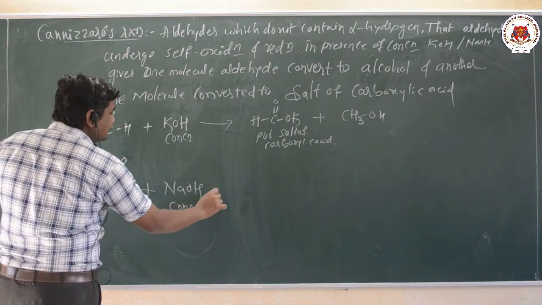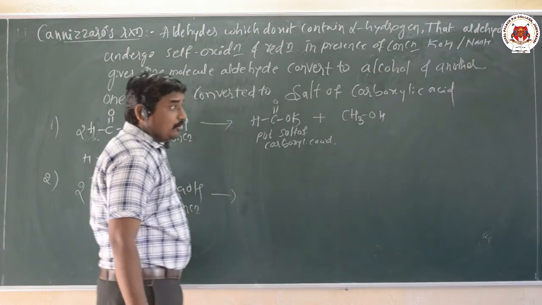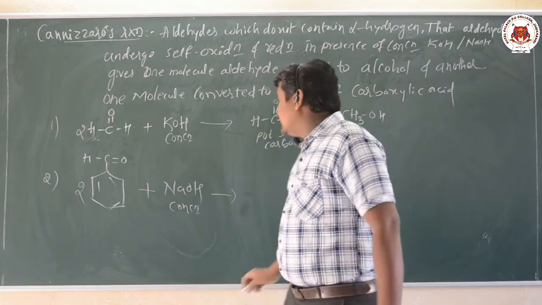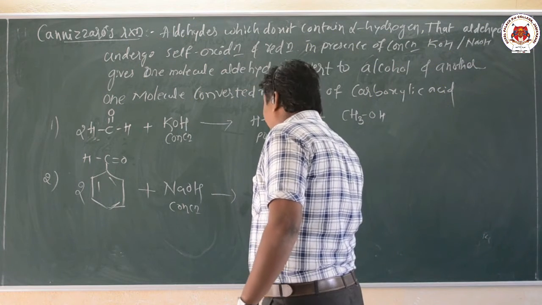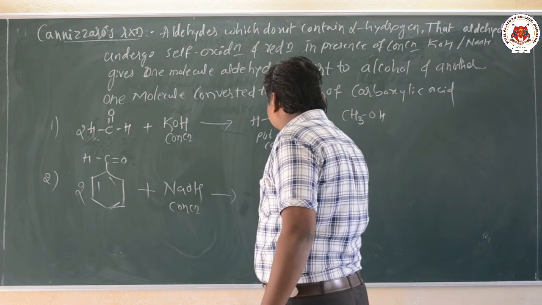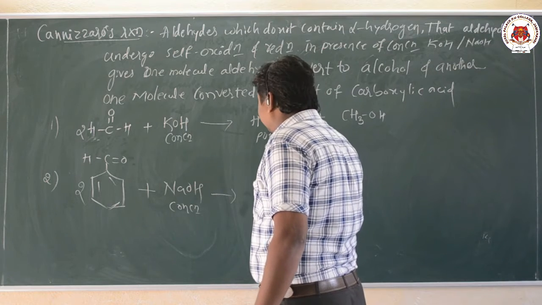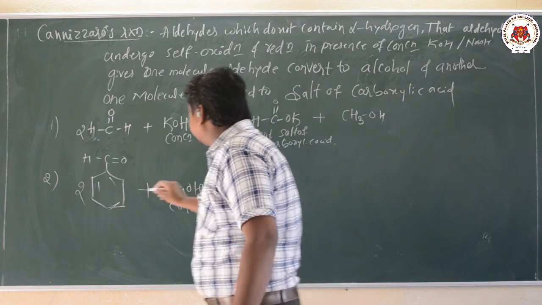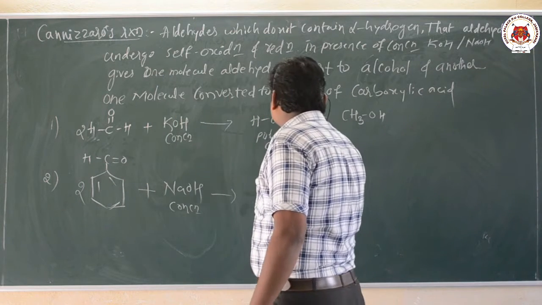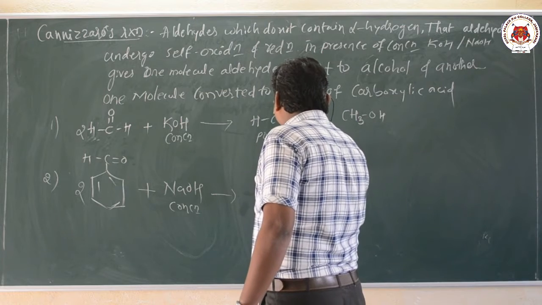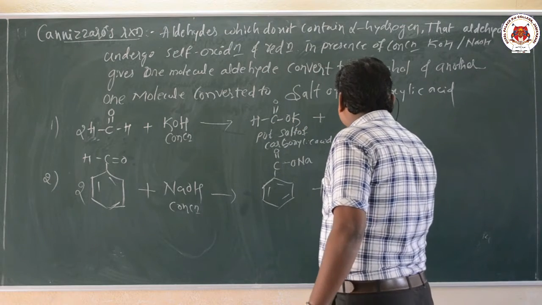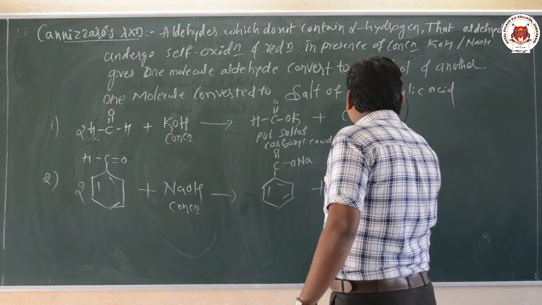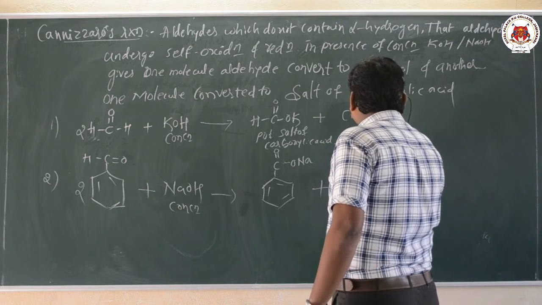One molecule of aldehyde is converted into the salt of benzoate, here sodium benzoate, C double bond O, ONa, plus another molecule, that is benzyl alcohol.